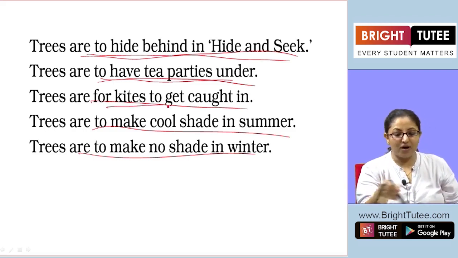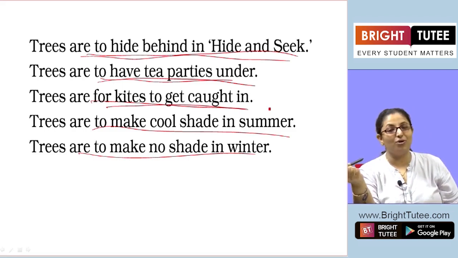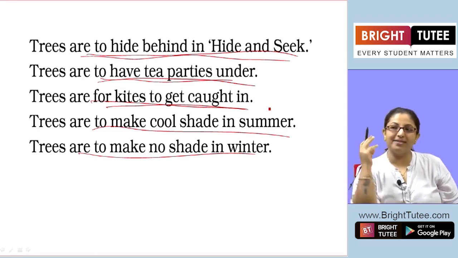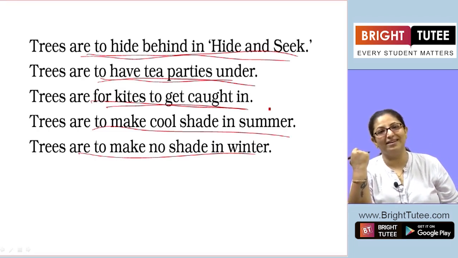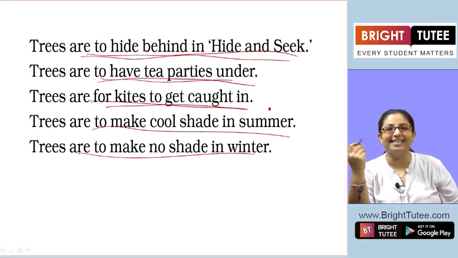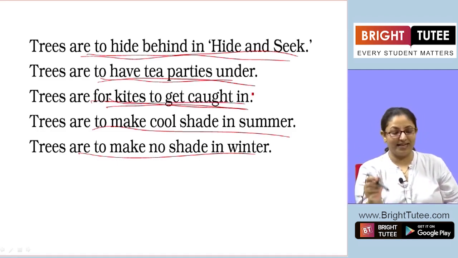Trees are for kites to get caught in. We all have flown kites, I'm sure. So when the wind stops, the kite comes down. Where does it go? It doesn't fall on the ground generally. It gets stuck in the trees. So trees are for the kites to get caught in.